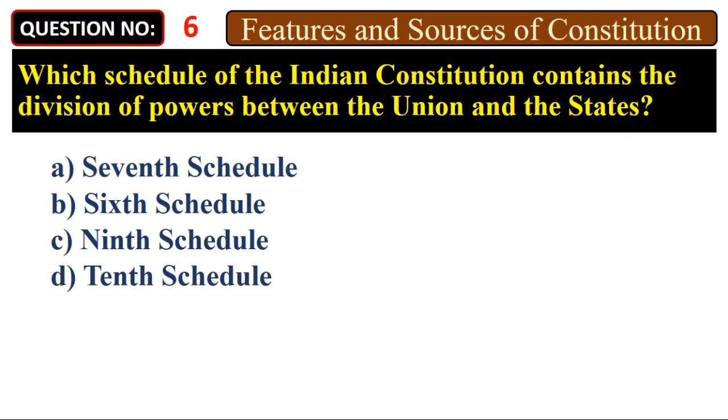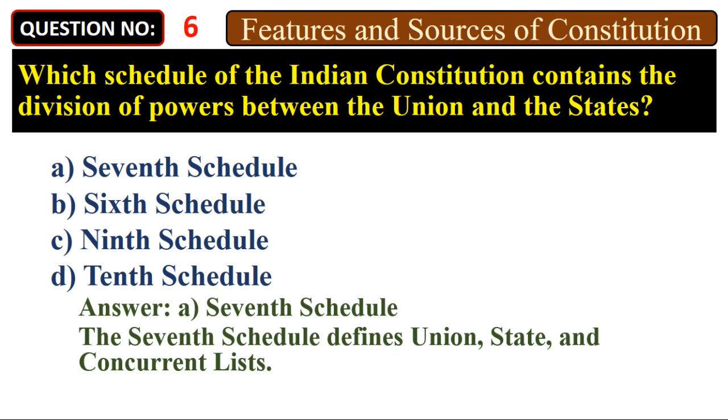Which schedule of the Indian Constitution contains the division of powers between the Union and the states? A. 7th Schedule. B. 6th Schedule. C. 9th Schedule. D. 10th Schedule. Answer: A. 7th Schedule. The 7th Schedule defines union, state, and concurrent lists.